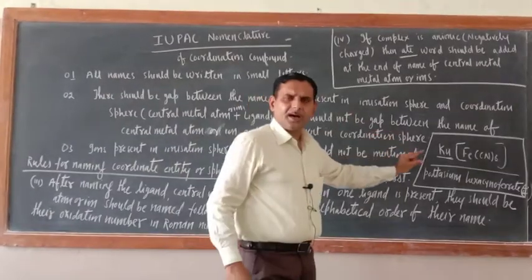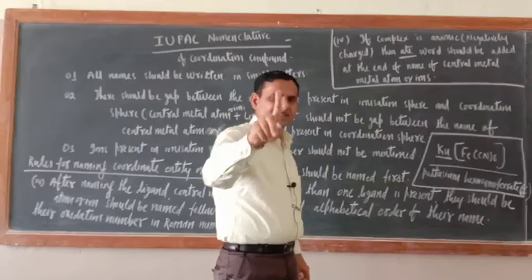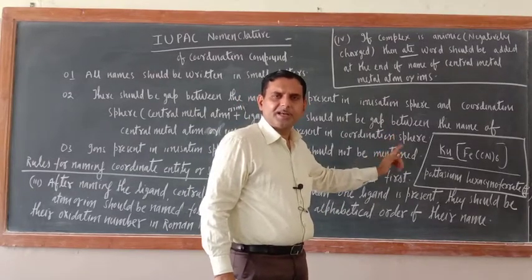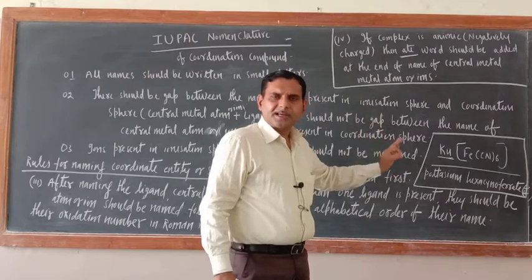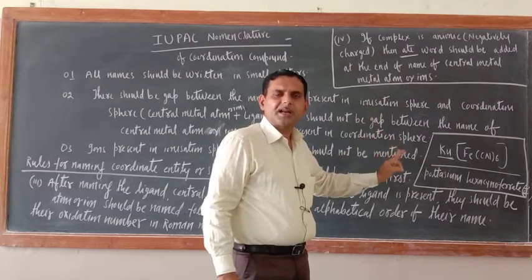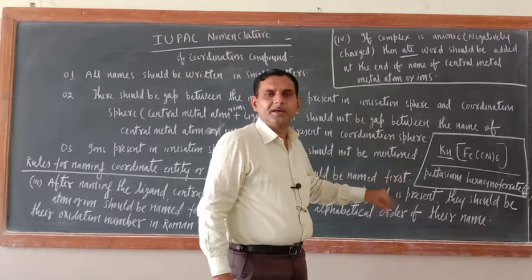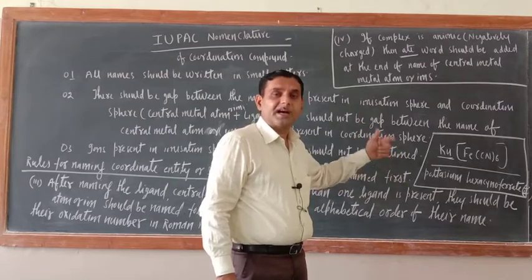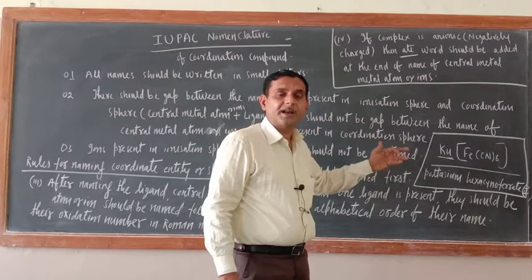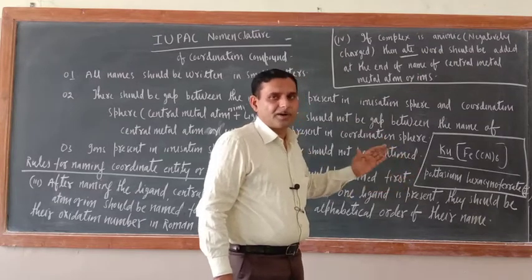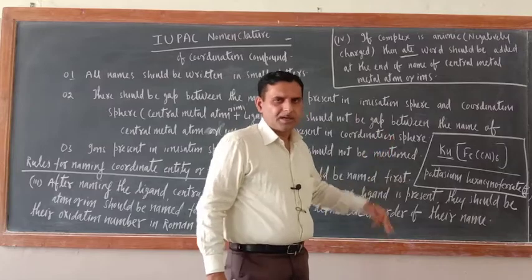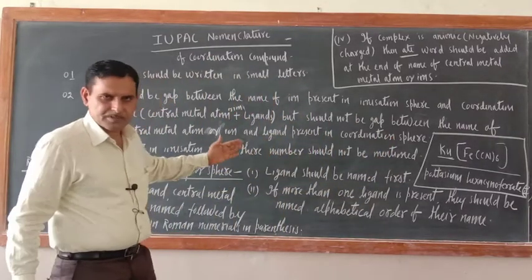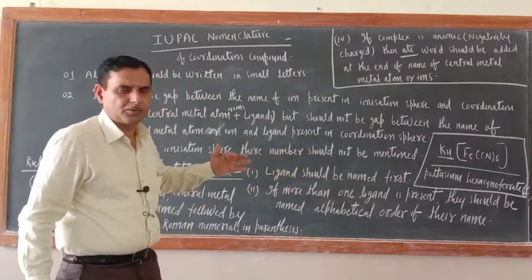While seeing the coordination compound, your first step is to decide whether the coordination entity will be anionic or cationic type. If it is cationic, then the name of the central metal atom should be written without 'ate'. If it is a negatively charged entity, then the word 'ate' should be added at the end of the name of the central metal atom or ion. Okay, that you should remember. 2-3 more rules are there and afterwards I will write the names of coordination compounds. Don't worry.